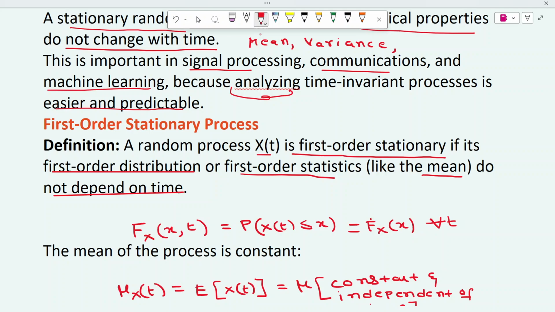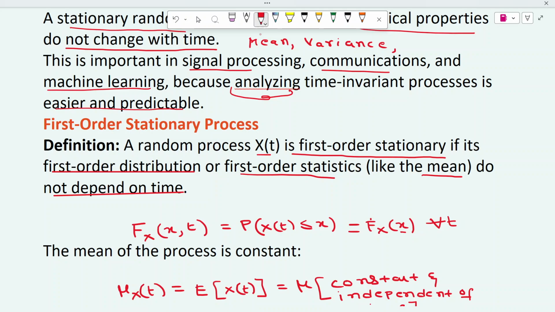If the values taken by this random process do not depend on time, then it is a first order stationary random process. Because of this, the mean of the random process, mu_X(t), which in general is a function of time, does not depend on time t, because the distribution function and density function do not depend on time.